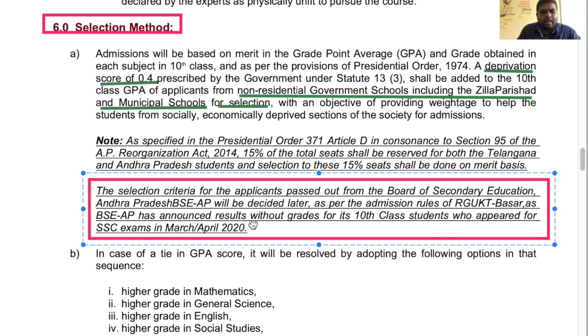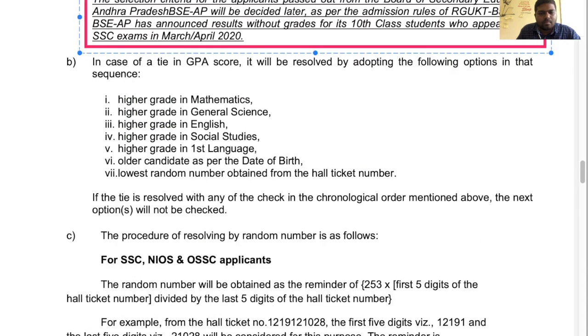Okay, and next, in case of a tie in GPA score, it will be resolved by adopting the following options in that sequence: higher grade in mathematics, higher grade in general science, higher grade in English, social studies, first language, date of birth. And if the date of birth also matches, then they will move to the random number procedure.